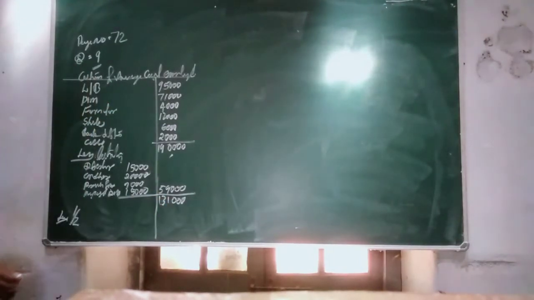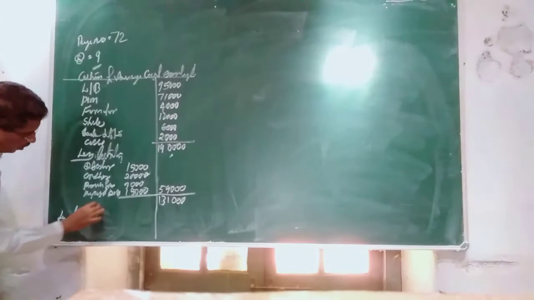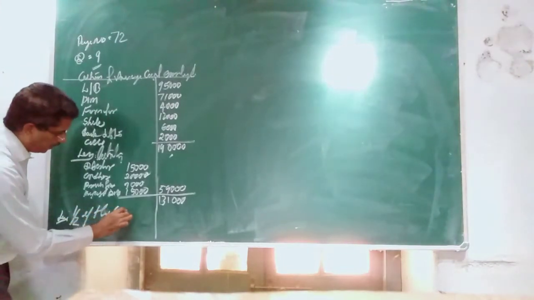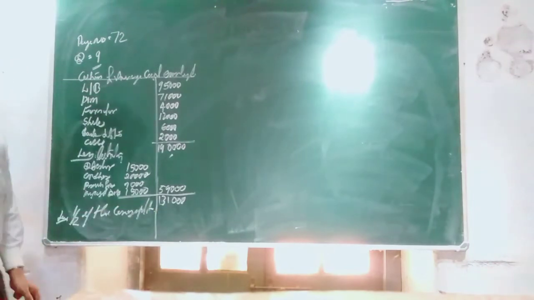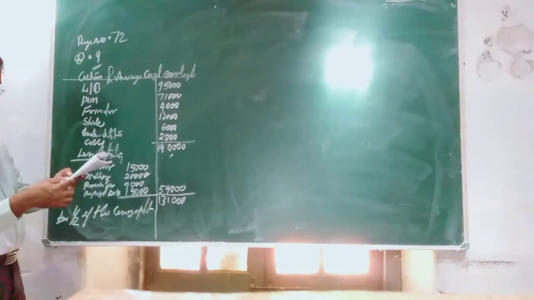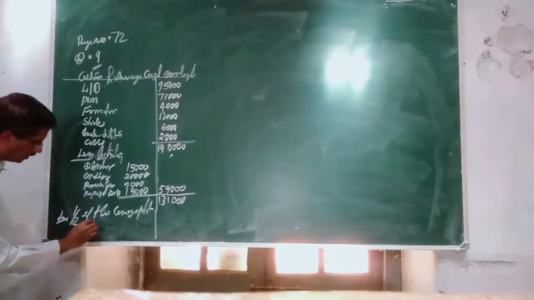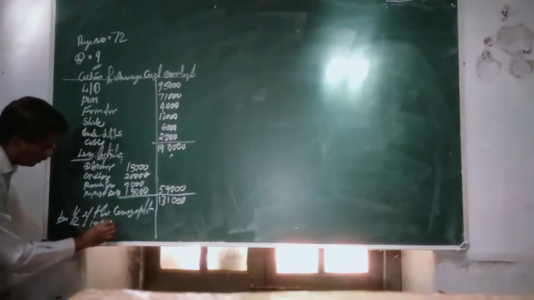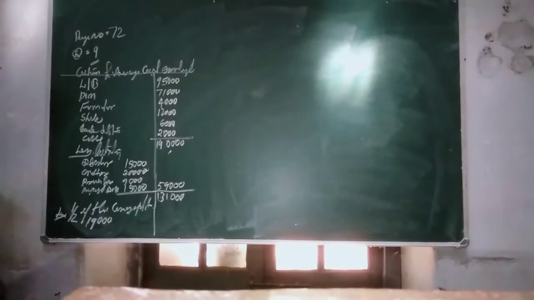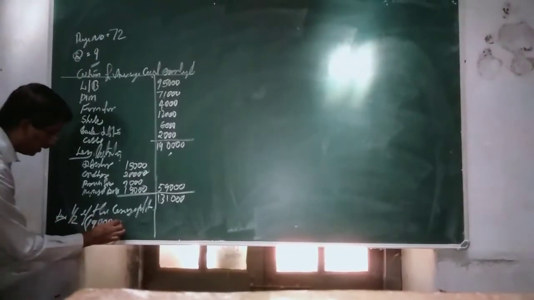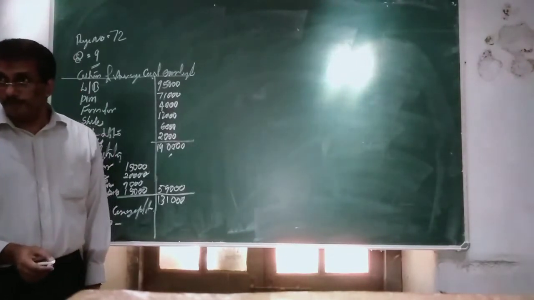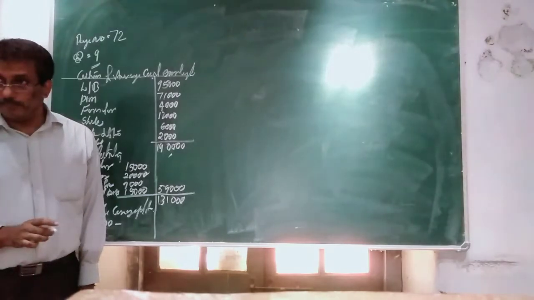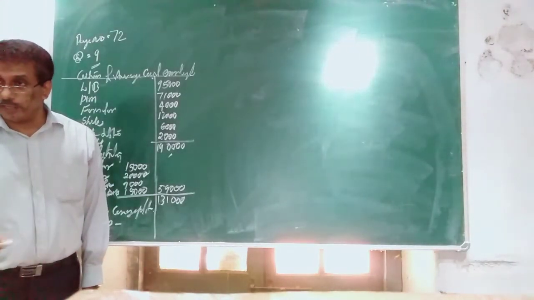Total is 1,31,000, less half of the current year profit. The current year profit here, the last year, is 19,000. Listen: 19,000, but minus non-recurring profit if it is given. Interest on investment, managerial remuneration, non-recurring profit.